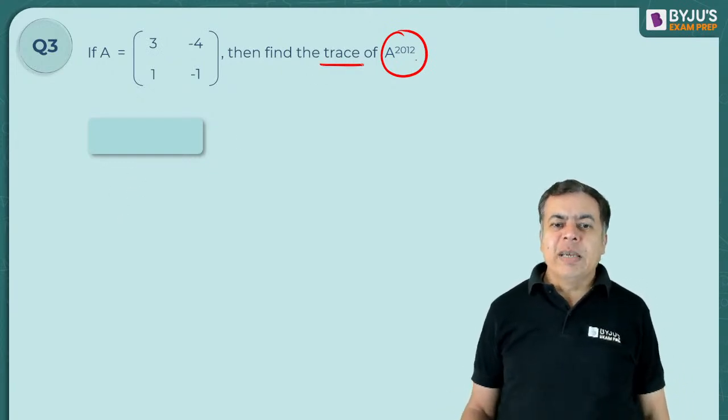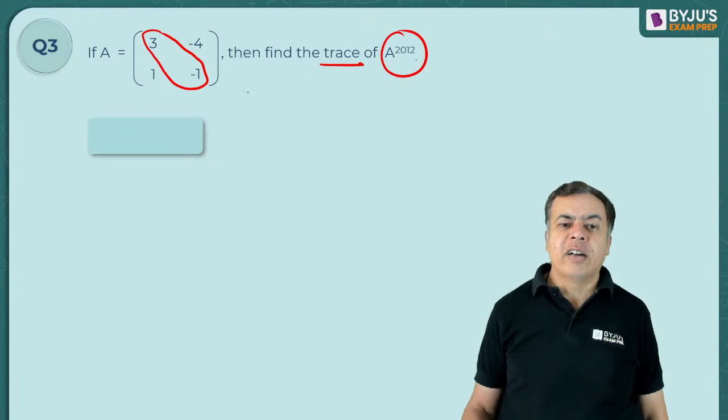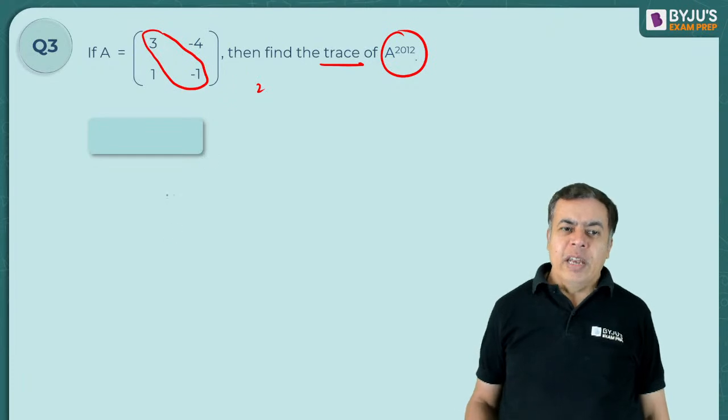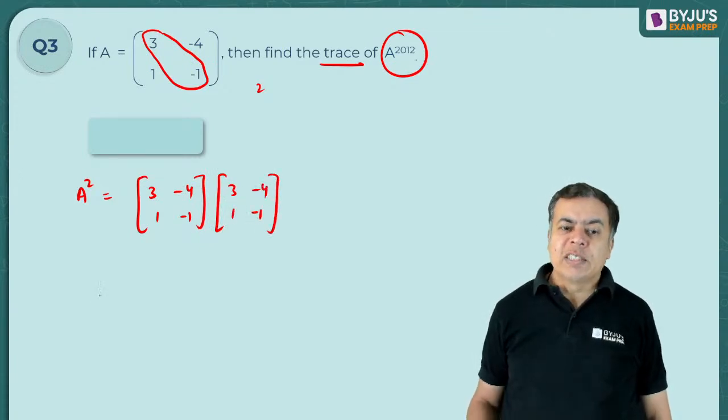Now it is asking about the trace. Currently the trace is 3 minus 1, which is 2. Now see, if you take A square, it will be [3, -4; 1, -1] into [3, -4; 1, -1].